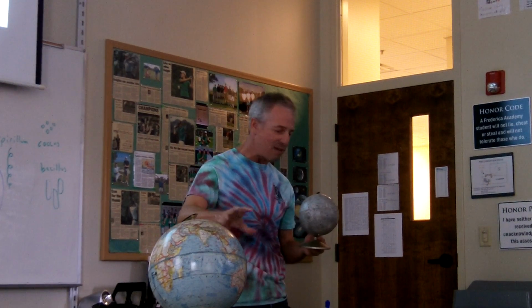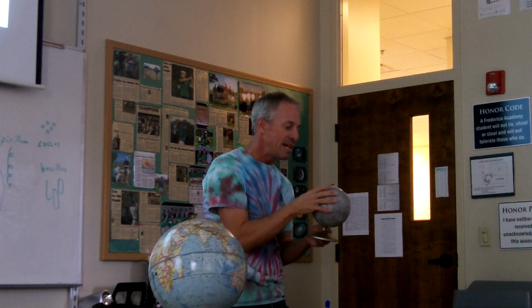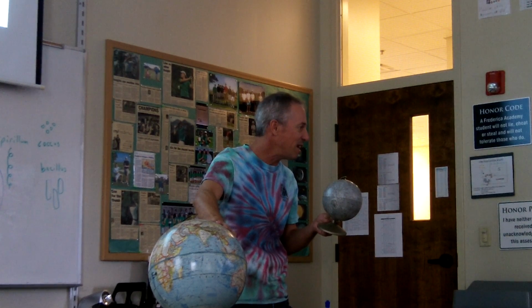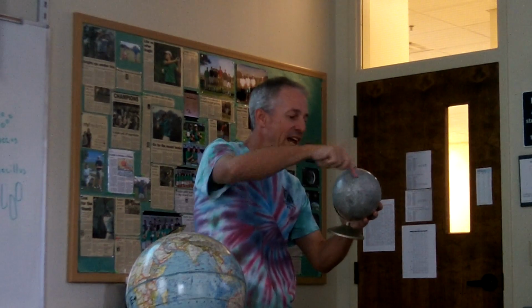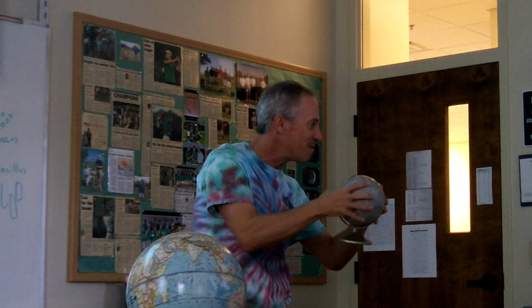But the Earth has a lot of gravity, and the moon also has tidal bulges. Now the moon doesn't have water, so it doesn't have water tides. But the entire moon is a little bit oblong because of the Earth's gravity. The Earth has stretched the moon into like an egg. Now it's not enough of an egg for you to visibly tell that it's not round, but it can be measured. It's there. There's more rock facing toward the Earth than there is on the edges. You see what I'm saying? It's a little bit bulged, like I've made it with my hands here.